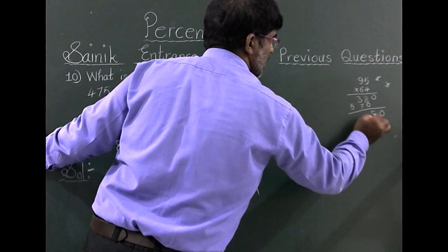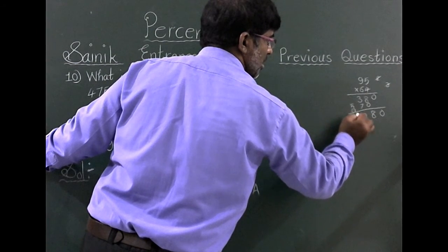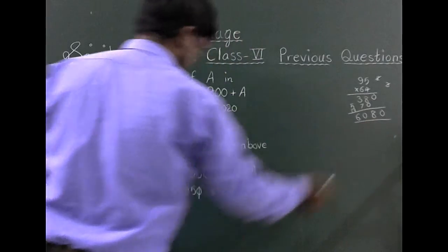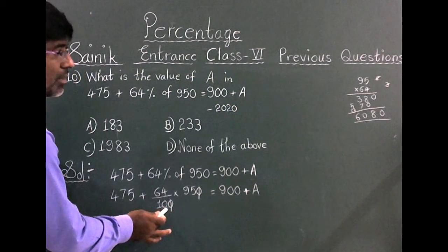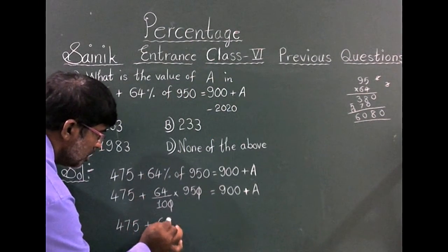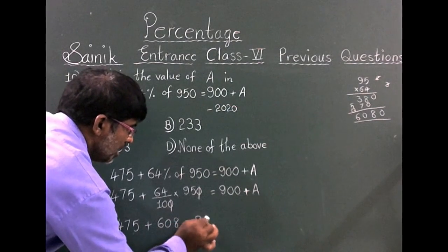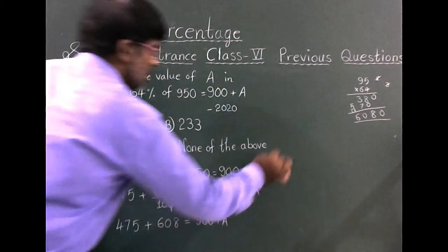Then 0, 8 plus 0, 8. 3 plus 7 is 10. Then 5 plus 1 is 6. So 6080 by 10, the 0 gets cancelled, to get 608 is equal to 900 plus A.